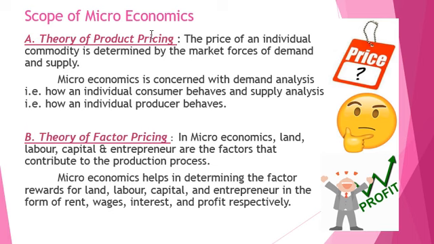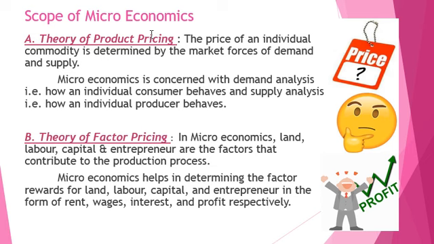What is a product? A product is nothing but the final goods and services. The soap that we use, the toothbrush that we use, are the final goods and services provided to us. So here, the theory of product pricing. Now, pricing: how the prices of these products are decided or determined.